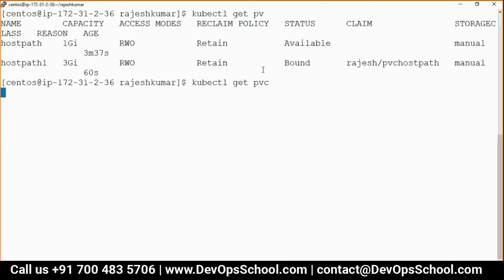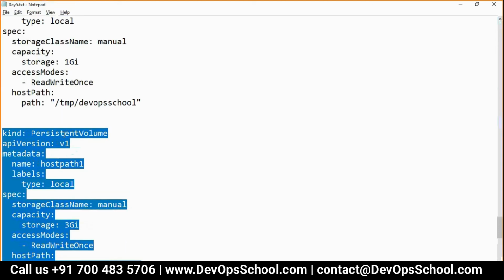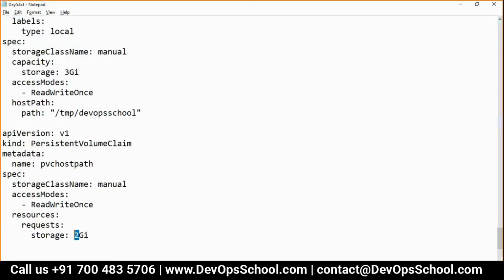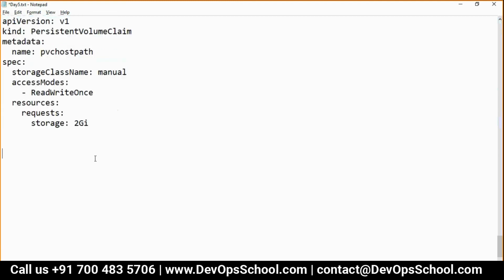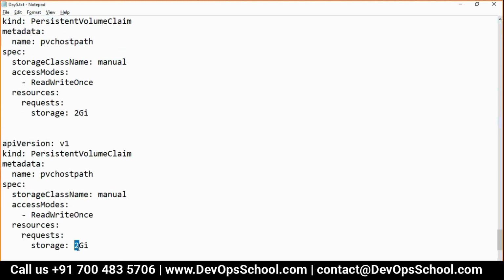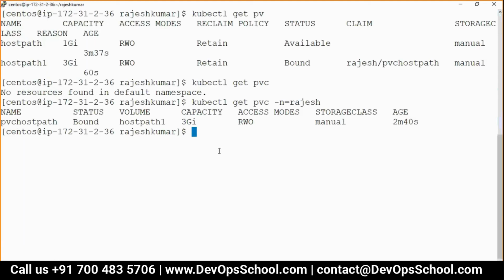So now I'm going to create a PVC in my namespace, and there's only one PVC. So I'll create one more. This is 1 GB. Okay, so here, 1 GB, and I'll change the name of this one. PVC1.